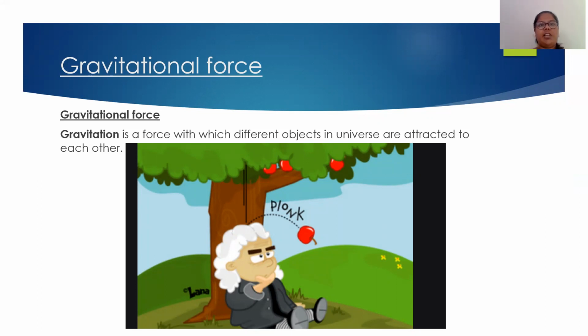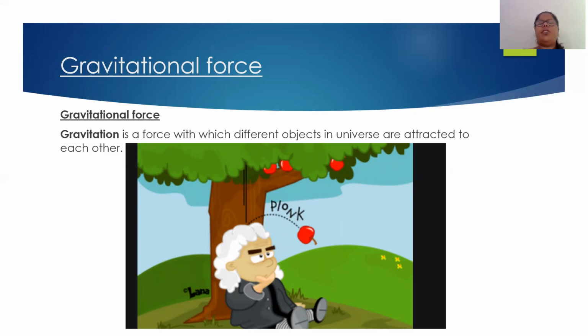Now this gravitational force also helps the various solar bodies, that is the various planets which are revolving around the sun. The gravitational force from the sun helps the various bodies to remain in their own orbit and to revolve around the sun. Then the ebbs and tides which are caused in the seas, okay, are also because of the gravitational force.